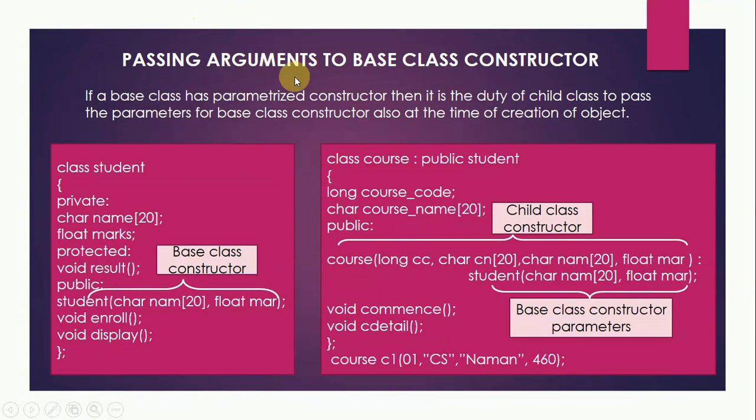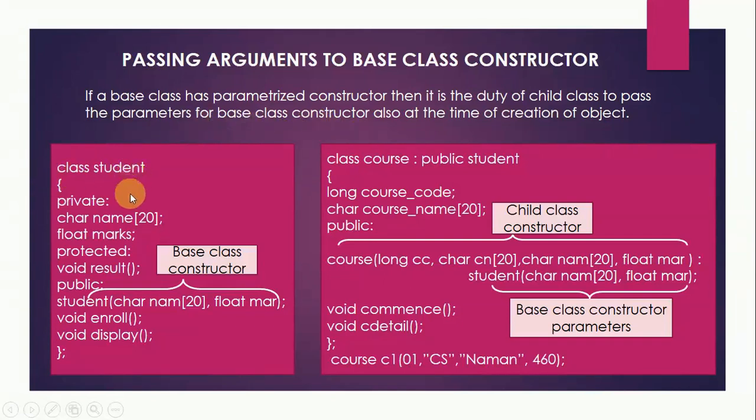Let us see how we can pass arguments to a base class constructor. Suppose the base class constructor is also a parameterized constructor. In that case, if a base class has a parameterized constructor, then it is the duty of the child class to pass the parameters for the base class constructor also at the time of creation of the object. So it is the duty of the child class only. Let's see how it works and how it can be implemented in C++.